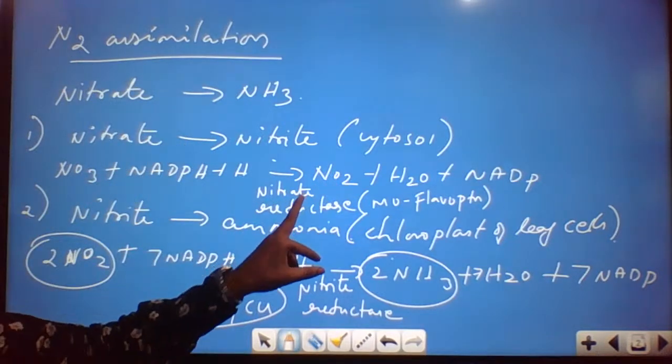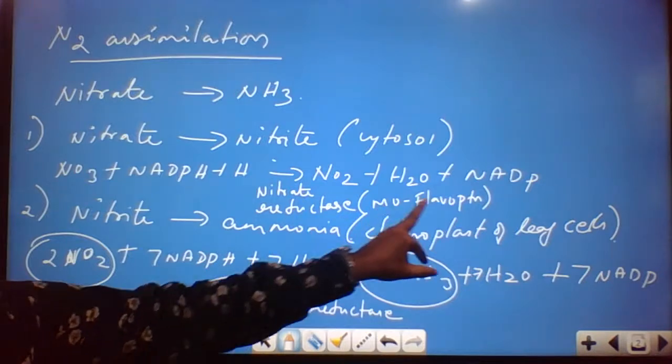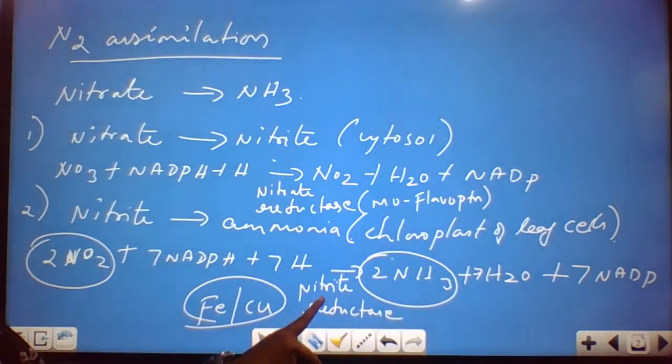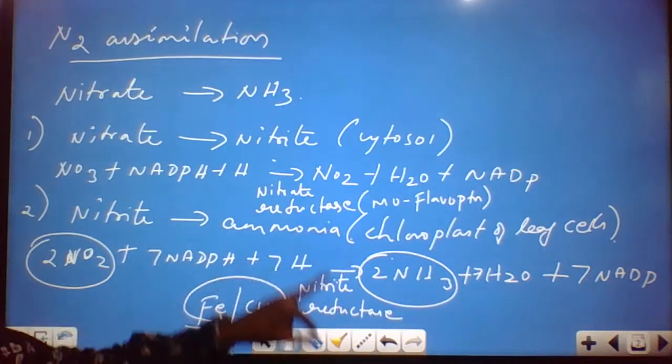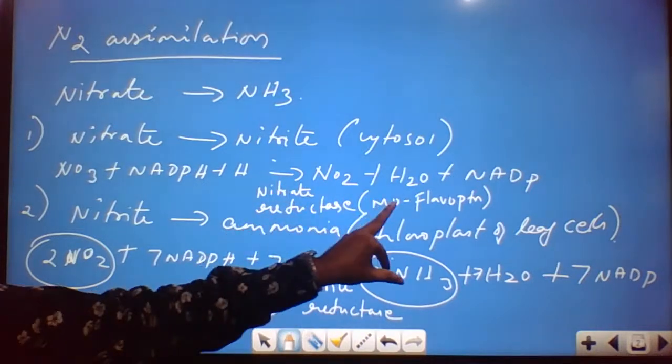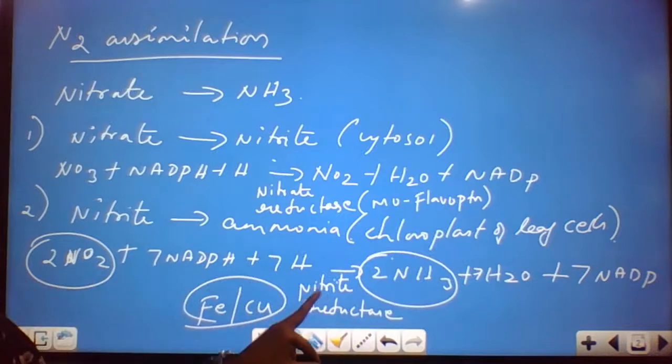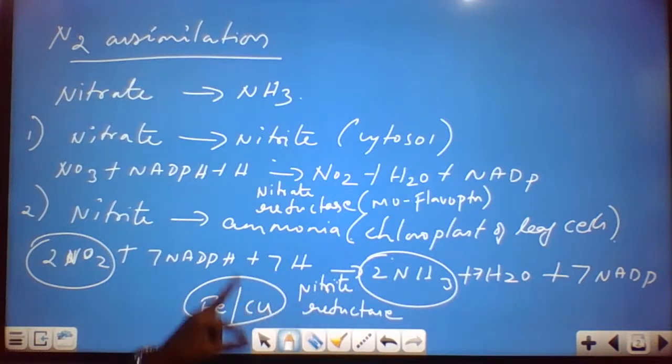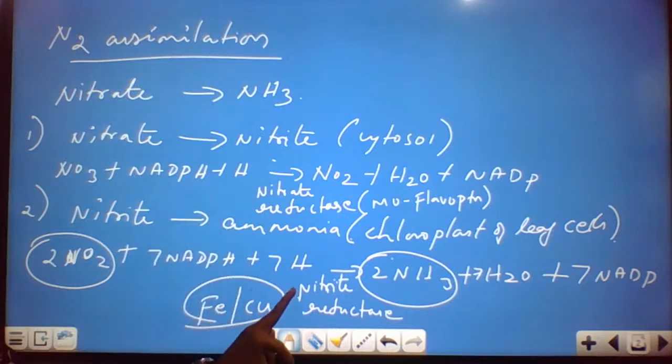In this case, nitrate reductase is a molybdenum flavoprotein, but nitrite reductase doesn't have molybdenum. This also makes the difference here. Nitrate reductase has molybdenum and flavoprotein, but nitrite reductase has only ferric and copper.